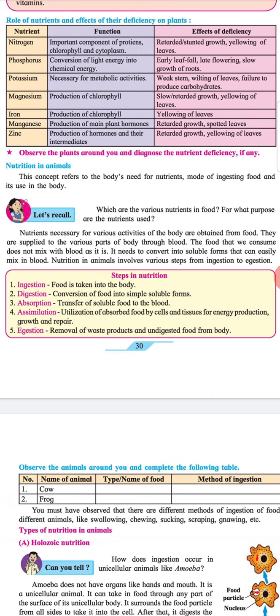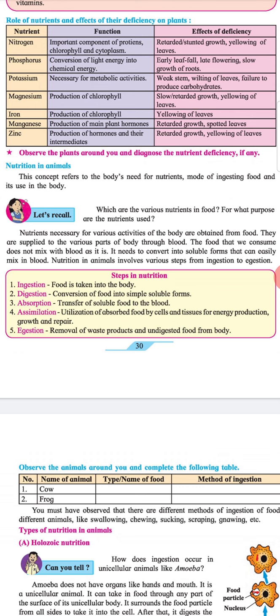Nutrients necessary for various activities of the body are obtained from food. They are supplied to the various parts of the body through blood. The food that we consume does not mix with the blood as it is. It needs to be converted into soluble form that can easily mix in blood. Nutrition in animals involves various steps from ingestion to egestion.